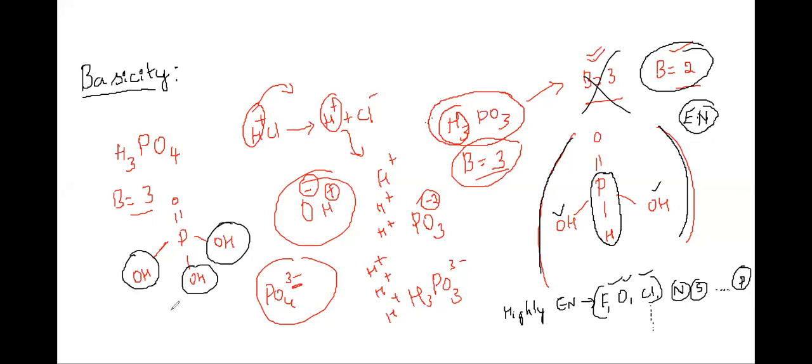So the basicity becomes 2. Are you able to understand what I am saying? Yes, sir. Okay. So this thing applies only in the case of phosphorus. Remember, only when you have phosphorus oxyacids. Only in those cases there is an exception. Phosphorus has an exception, so only when phosphorus is present do we observe this.